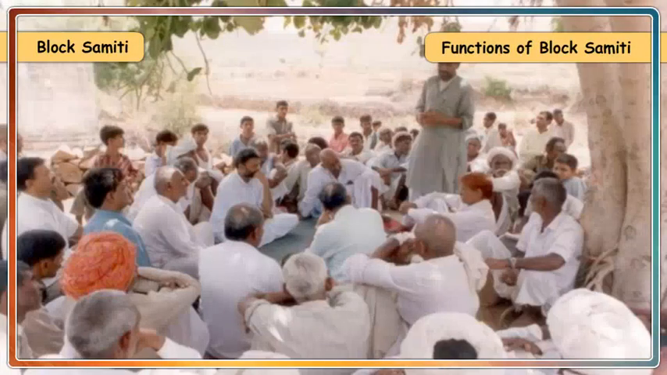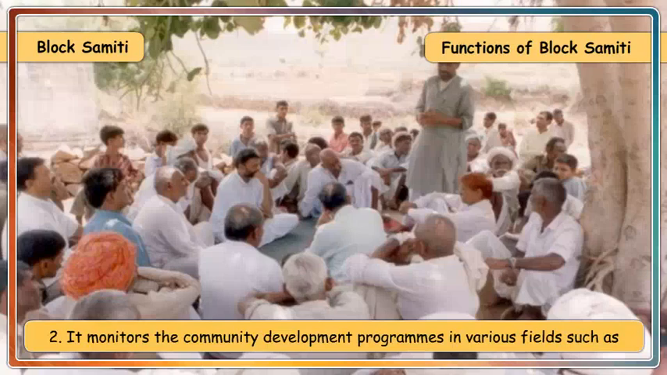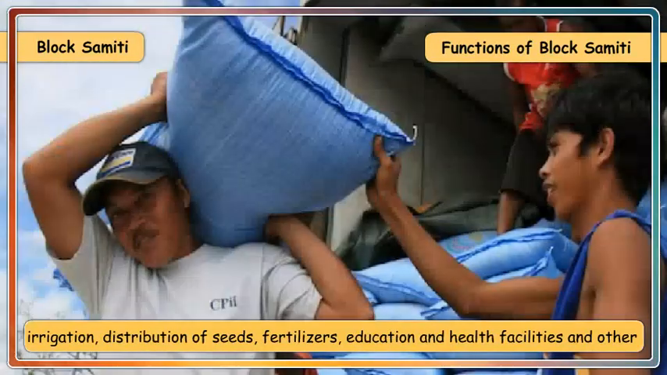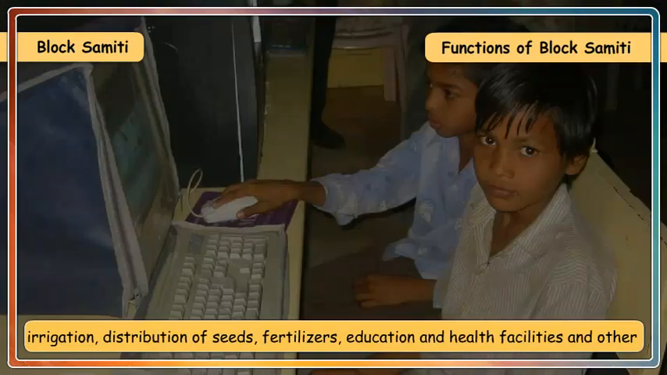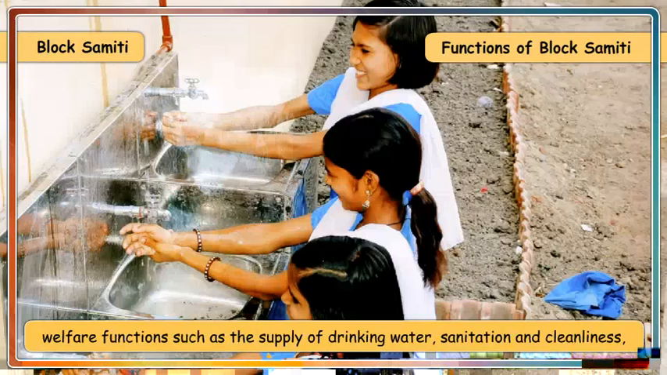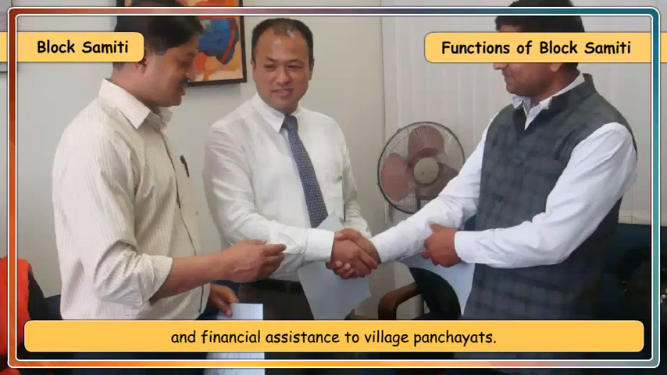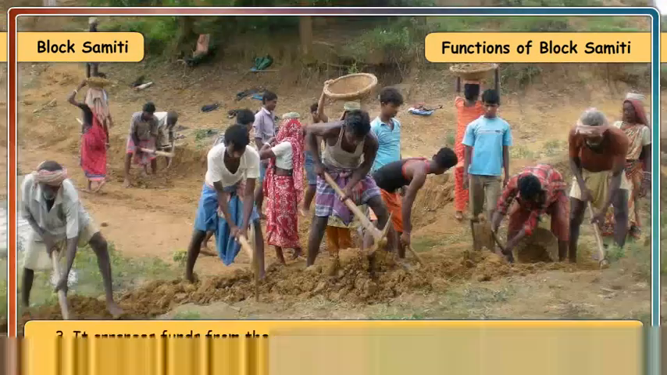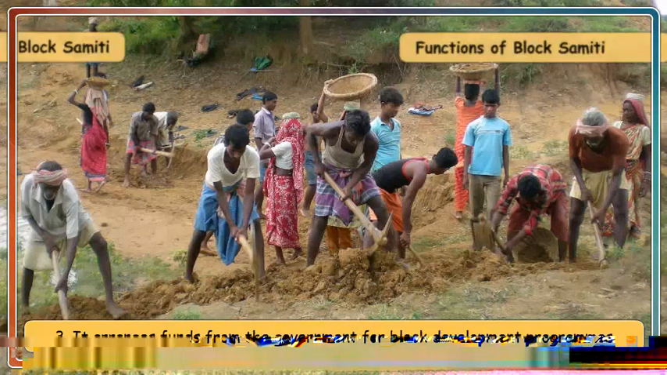Functions of Block Samiti. It supervises the working of the village panchayats in that block. It monitors the community development programs in various fields such as irrigation, distribution of seeds, fertilizers, education and health facilities, and other welfare functions such as the supply of drinking water, sanitation and cleanliness, and financial assistance to village panchayats. It arranges funds from the government for block development programs.